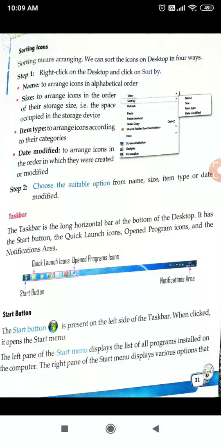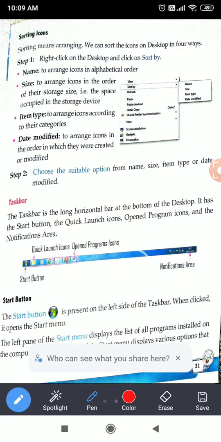So, good morning, class. Today we'll be starting from the taskbar. Till here we had done before in the last video of ours. Now, taskbar. The taskbar is the long horizontal bar at the bottom of the desktop.